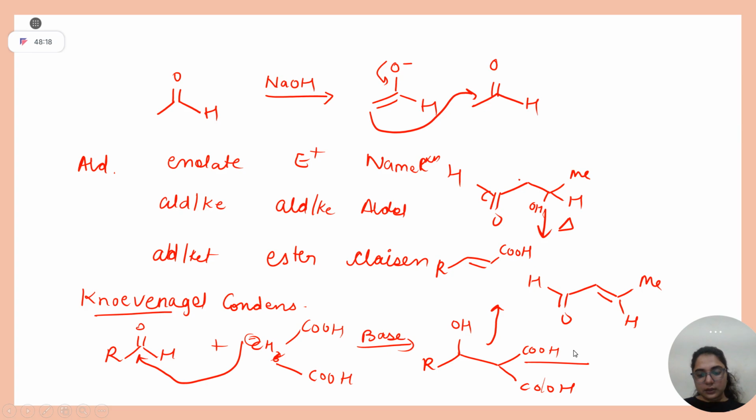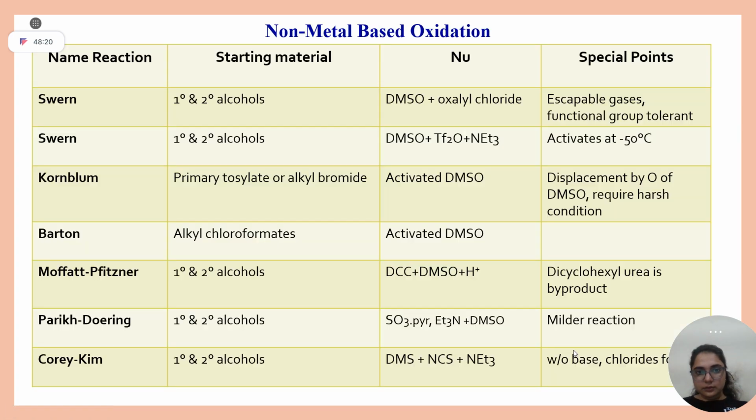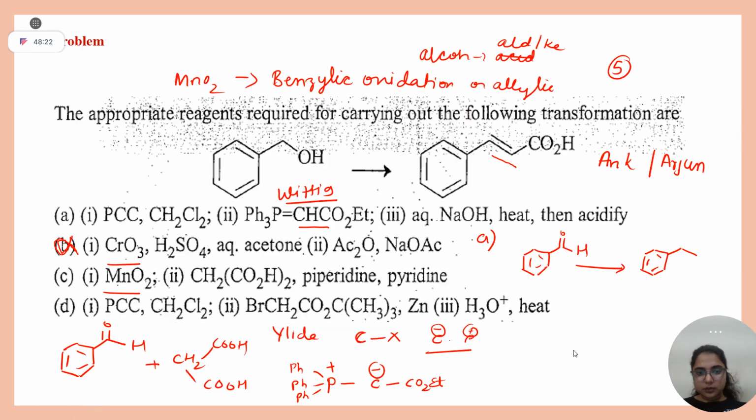Okay. So in this question in part C, you will also get this product. So C is also correct, A is also correct.